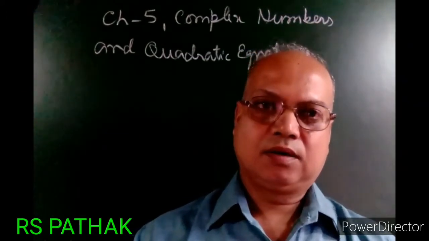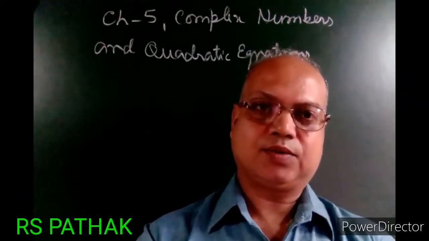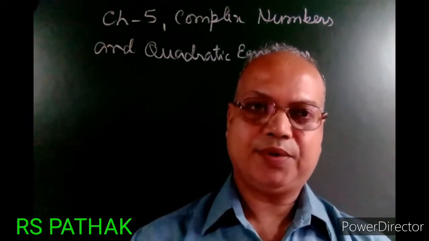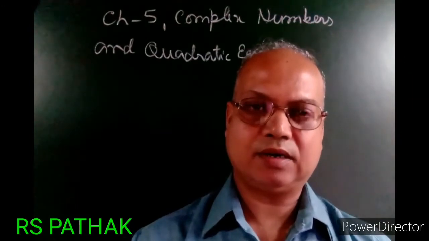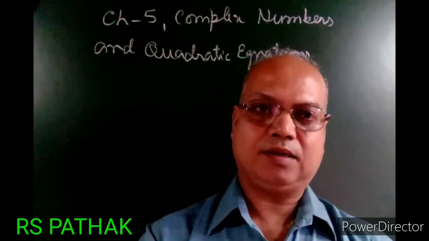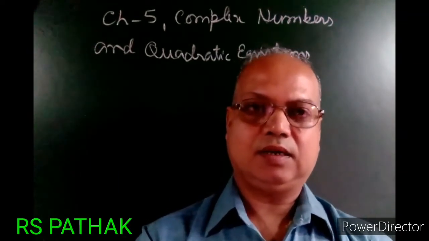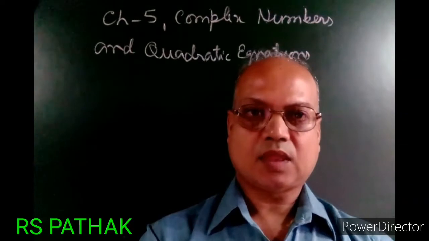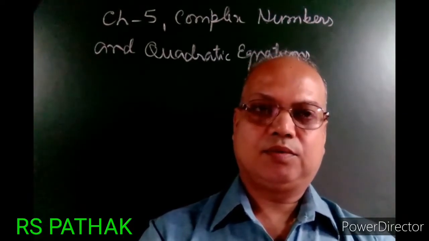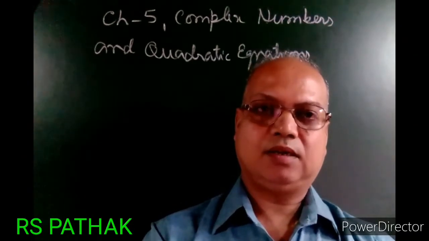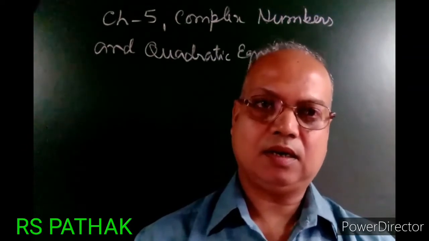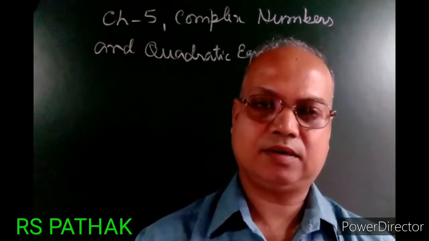The quadratic equation ax square plus bx plus c equals 0, solving this type of quadratic equation is our objective. The discriminant of this quadratic equation is D equals b square minus 4ac, and when b square minus 4ac is less than 0, it is not possible in our real number system.